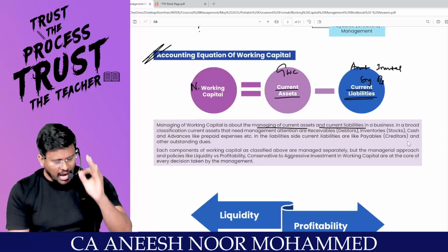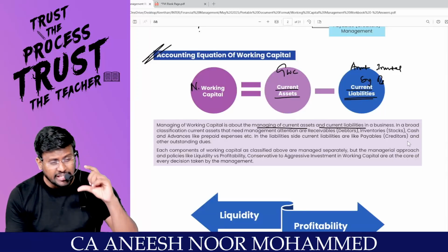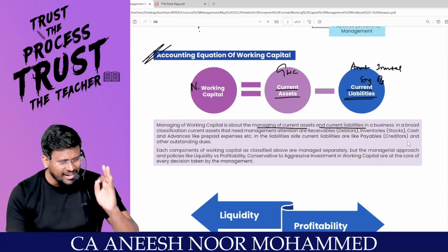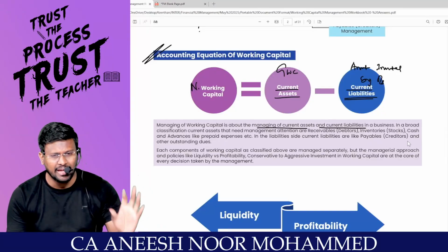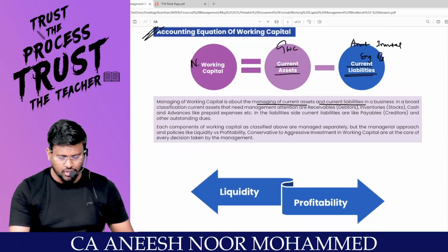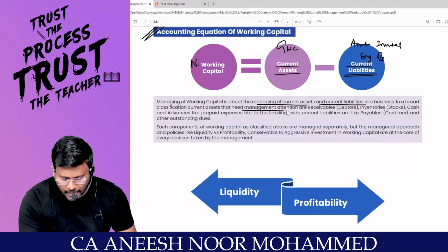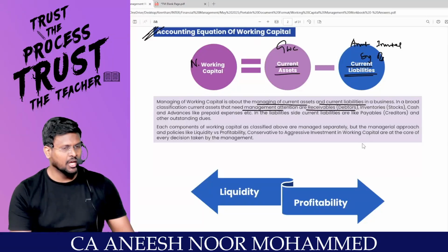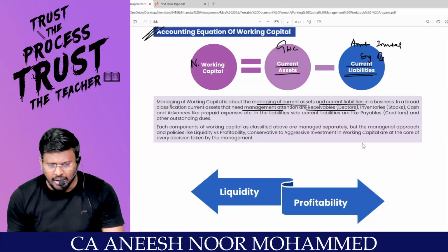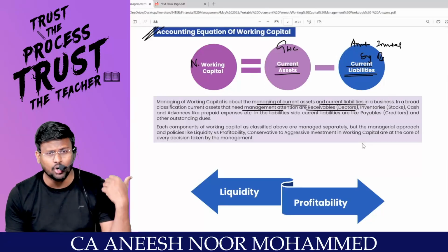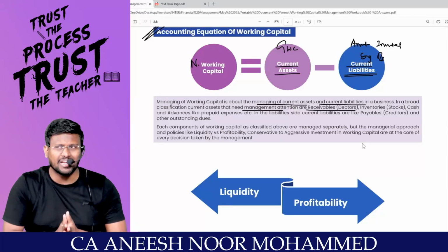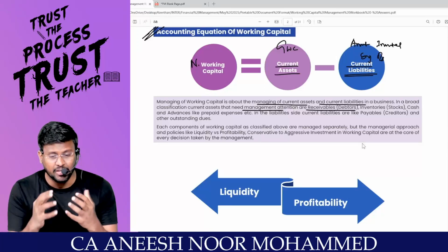So you have to clearly manage each element of current asset and each element of current liabilities. If one element goes wrong, the entire system, the business, will go wrong. In a broad classification, current assets that need management attention are receivables, debtors. For example, today if I am making a credit sale, and after 9 months only I am getting money from the debtor, it means for 9 months my money is blocked in the debtor. So money should not be blocked in debtors for that long. That means I should manage the debtors in a better way.